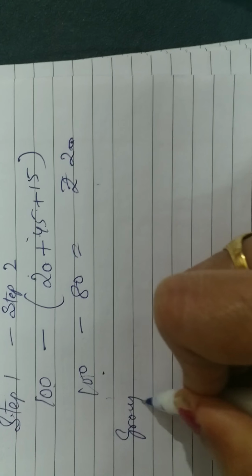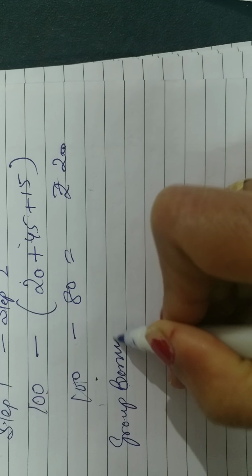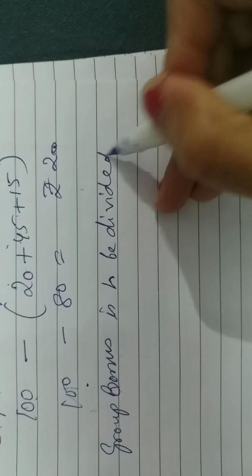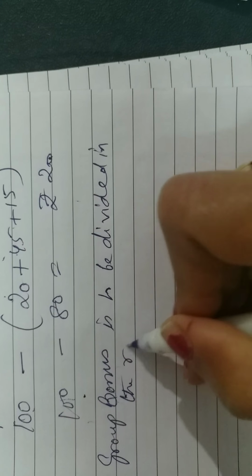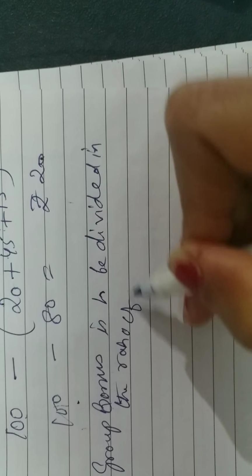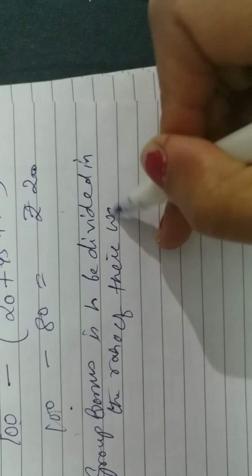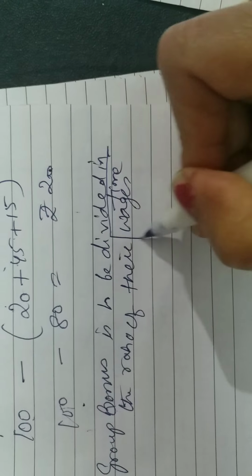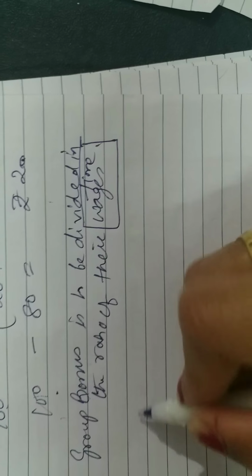So the group bonus is to be divided in the ratio of their time wages. Which wages? Time wages. So remember this, in the ratio of time wages. So X, Y and Z.